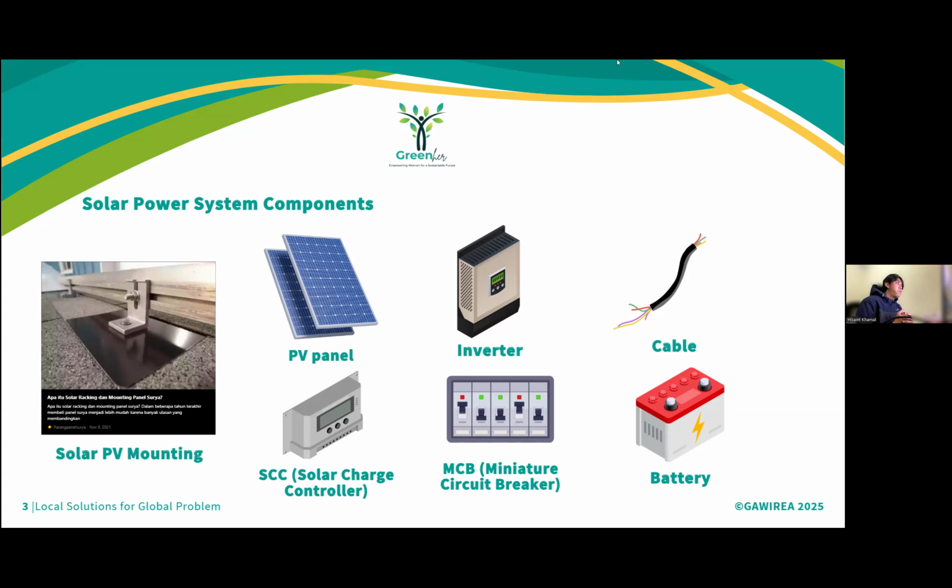And two, the inverter. The inverter converts electricity from the solar panels or batteries into alternating current, which is the standard form of electricity for homes and industry. Without an inverter, solar energy cannot be used by most household appliances. Modern inverters also include monitoring systems, safety functions, and even smart grid connection.